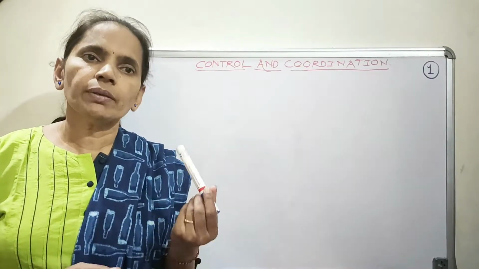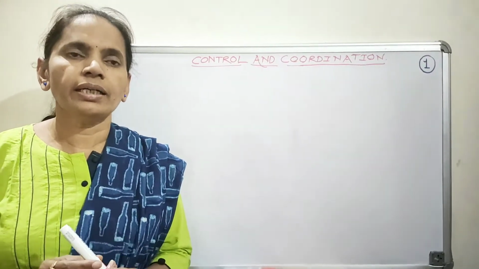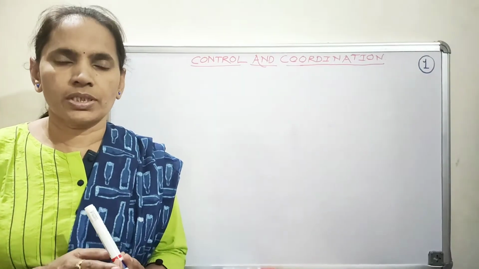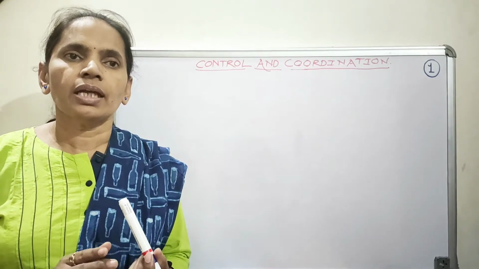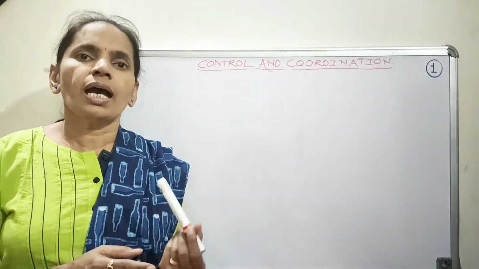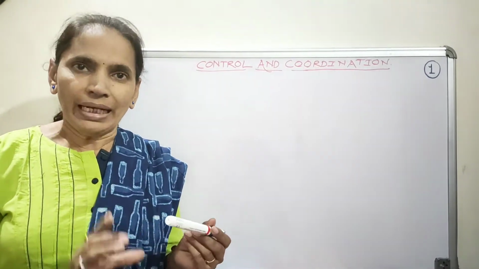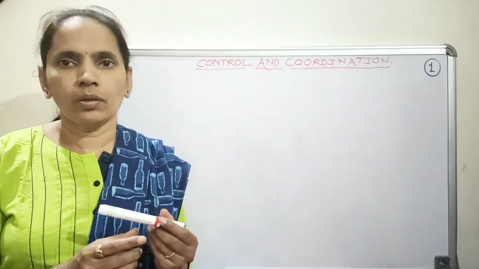I am back with your new chapter, that is Control and Coordination from NCERT Class 10. So let's discuss it in detail. Students, in our previous sessions we have seen that there are different life processes such as movement, respiration, excretion, and all these life processes are important in the maintenance of the functioning of living organisms.